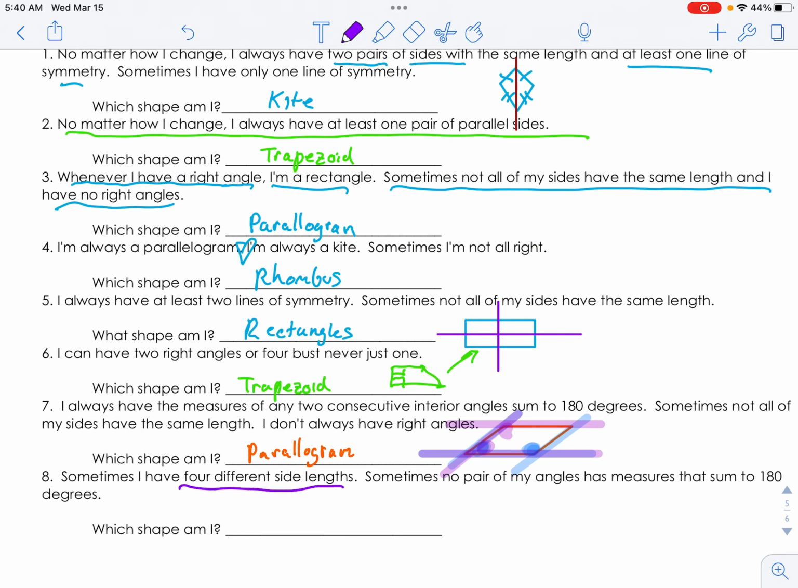Sometimes I have four different side lengths. Sometimes no pair of my angles measure to a sum of 180 degrees. This is just bizarre. Nothing going on right here. This is just a quadrilateral.